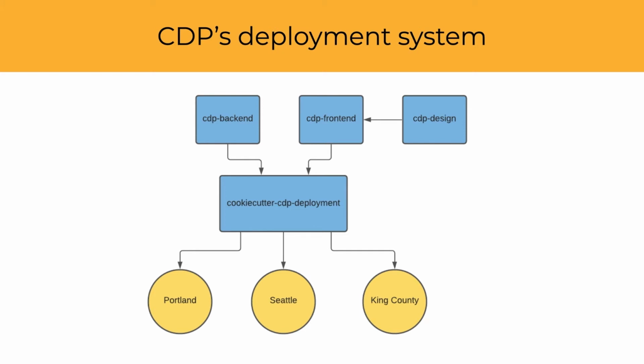It is essentially a reusable template that's used to start up a new deployment, and it creates a GitHub repository to host and manage all the database infrastructure, runs and schedules all the pipelines, and will host your deployment's website. And some examples on the bottom are Portland, Seattle, and King counties, which are examples of deployments that are spawned from the Cookie Cutter template.